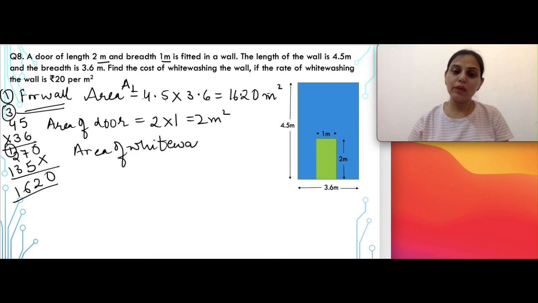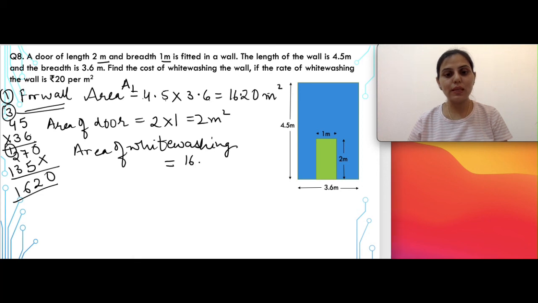When we start with the whitewashing, that means when we have to paint a wall, you will obviously not paint the door. तो जो भी आपका वॉल का एरिया जो यहाँ पे ब्लू एरिया रिप्रेजेंट कर रहा है उसमें से हम ग्रीन एरिया दैट मीन्स डोर का एरिया हम सब्ट्रैक्ट करेंगे. So this will be equal to 16.20 minus 2. Now sometimes the children make mistake here also.